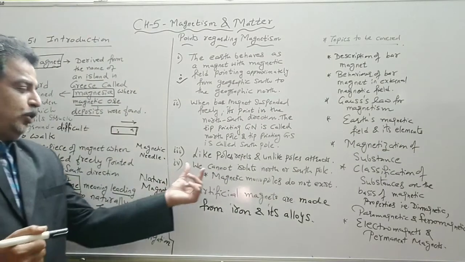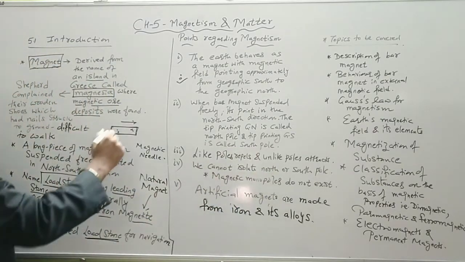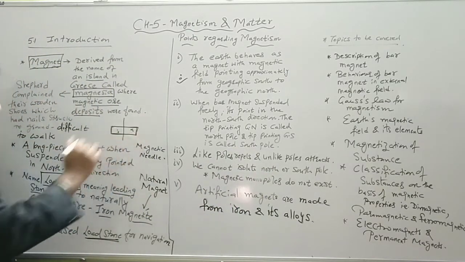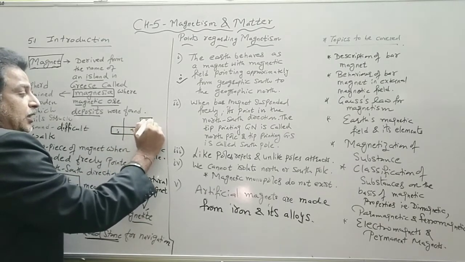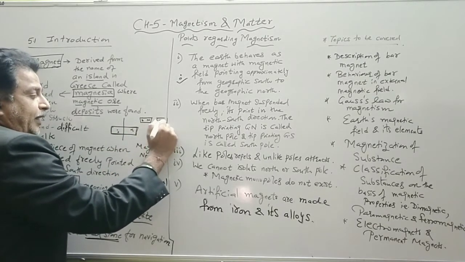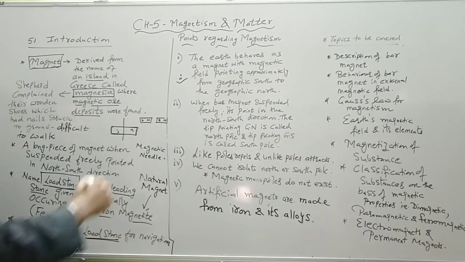Then another property of the magnet is that we cannot isolate the north or south pole. It means if I cut this bar magnet into two pieces, again I will get two small bar magnets. So it is not possible to isolate south or north.